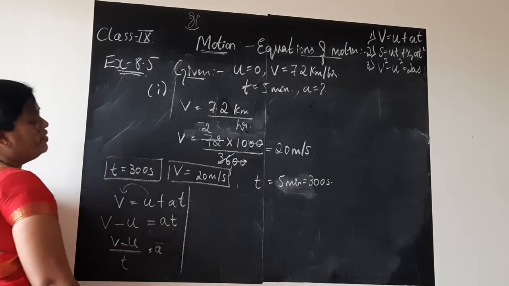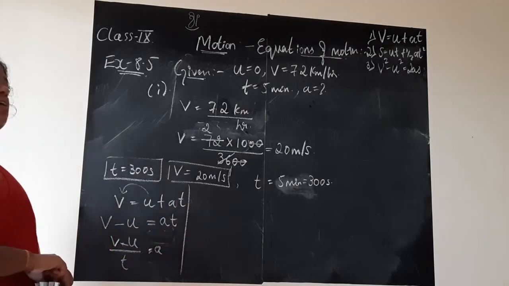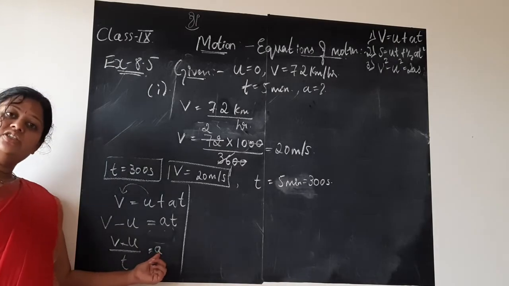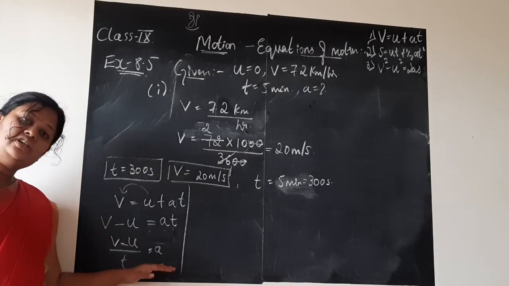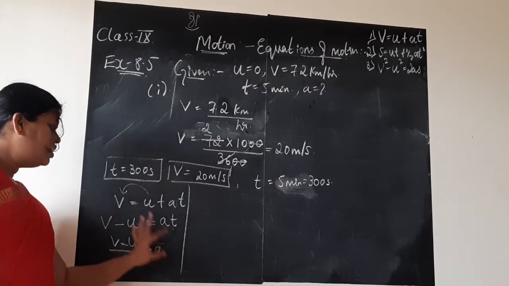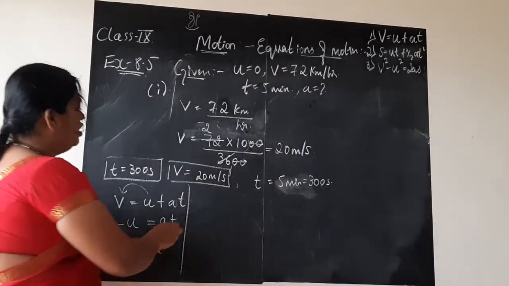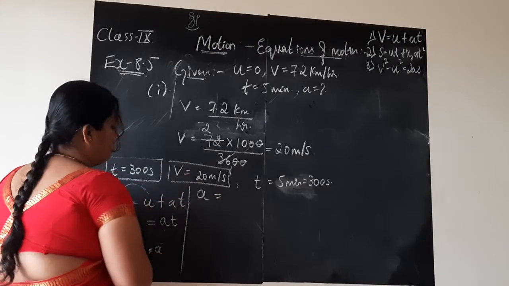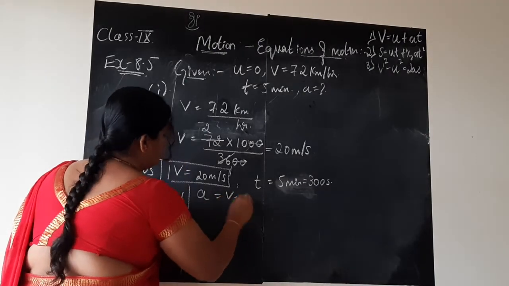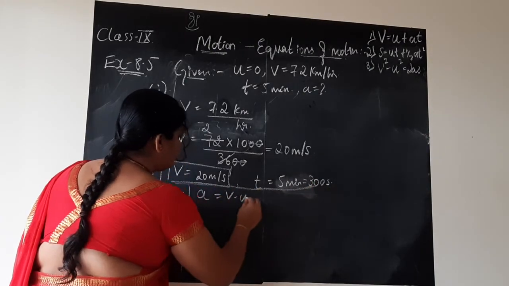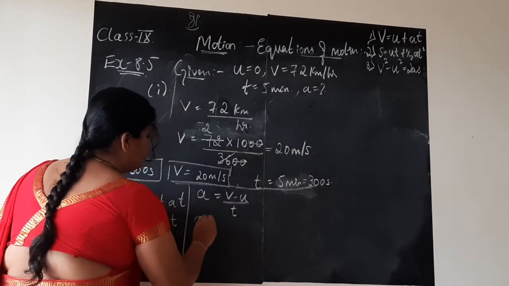We always have the habit of keeping the unknown quantity on LHS. I am not doing any changes to this formula, children, just like a mirror image, I am replacing it. So I want unknown quantity a to be on LHS, on the RHS, same formula, (v minus u) divided by t.